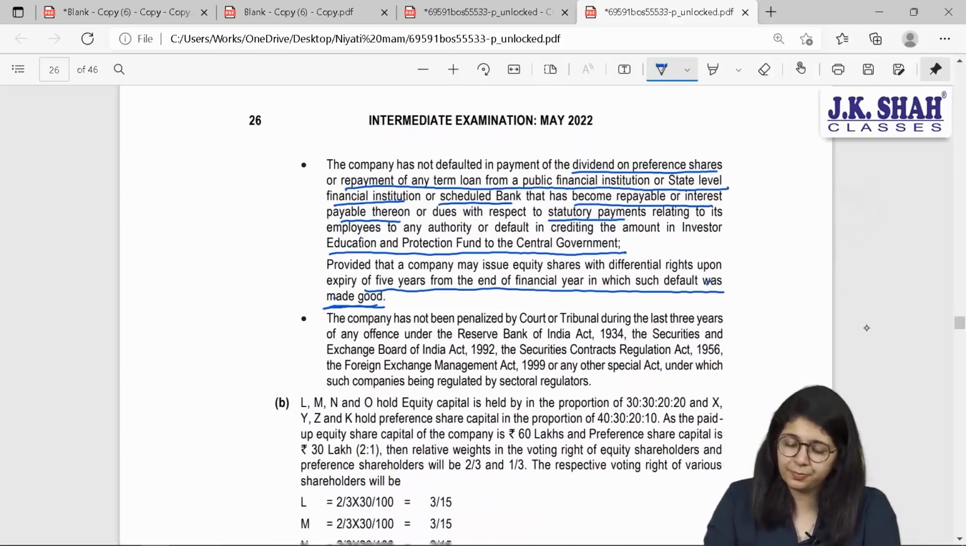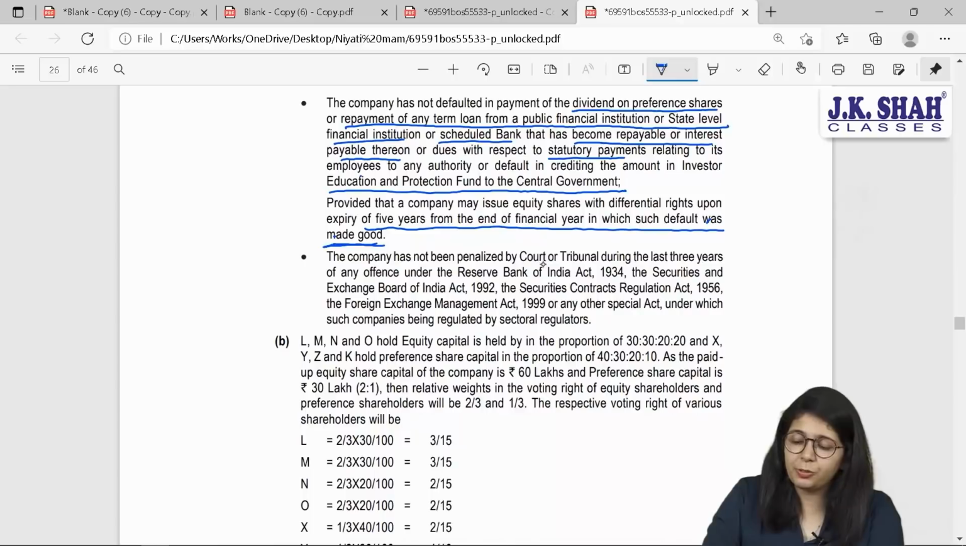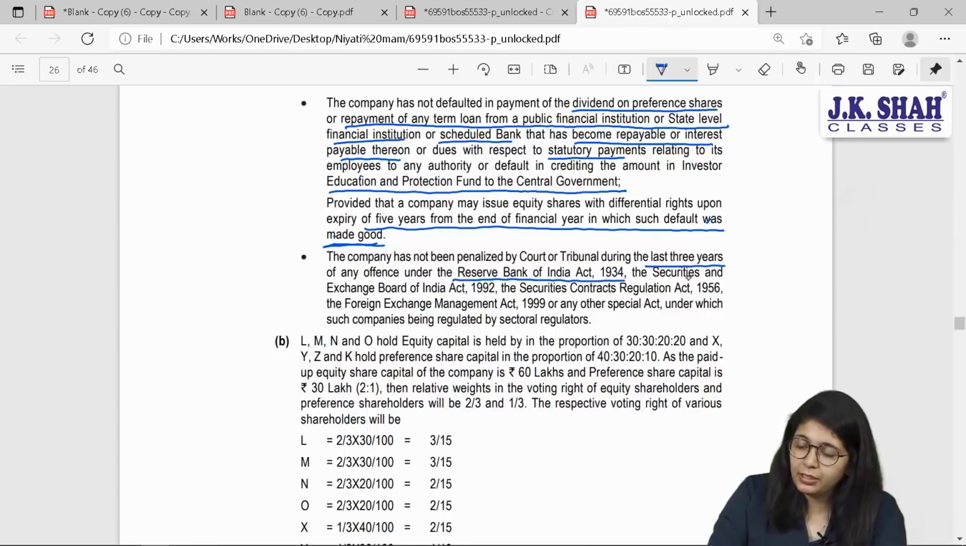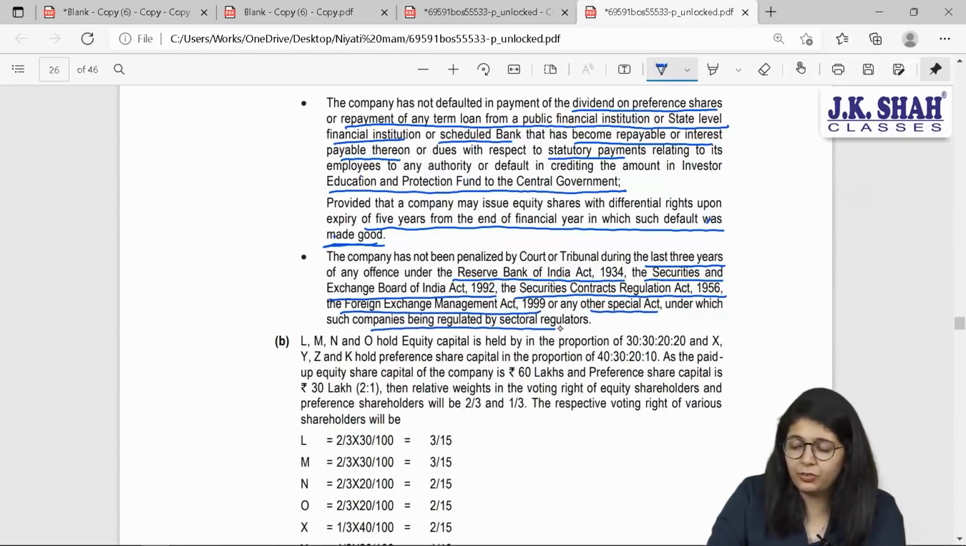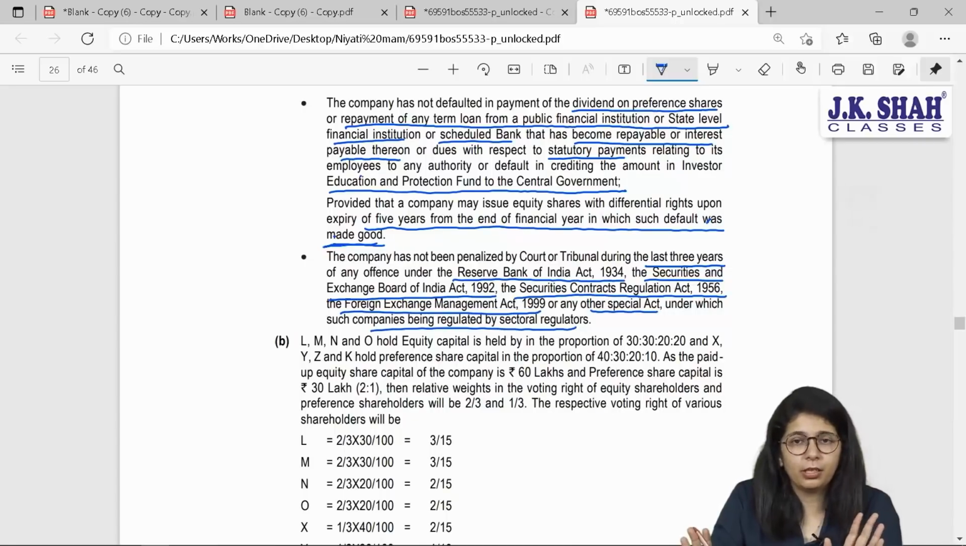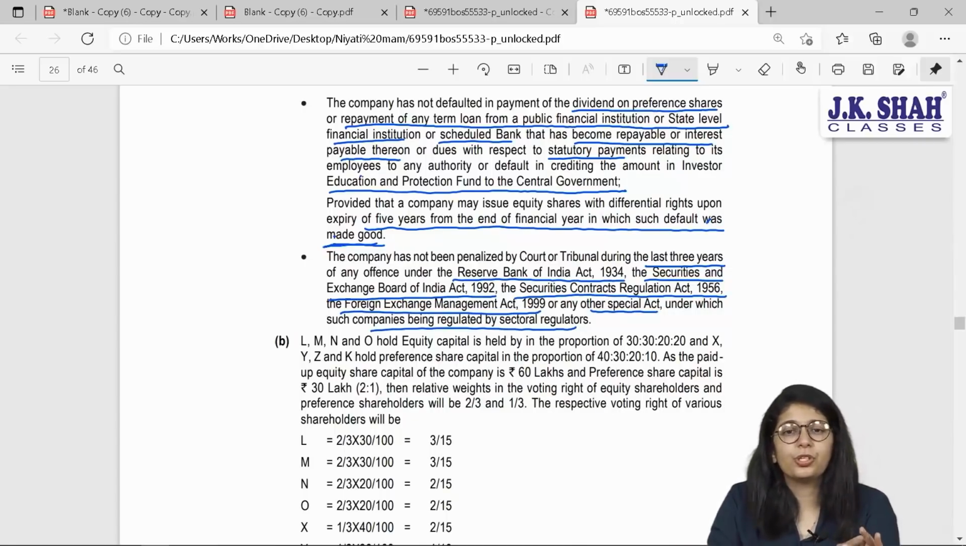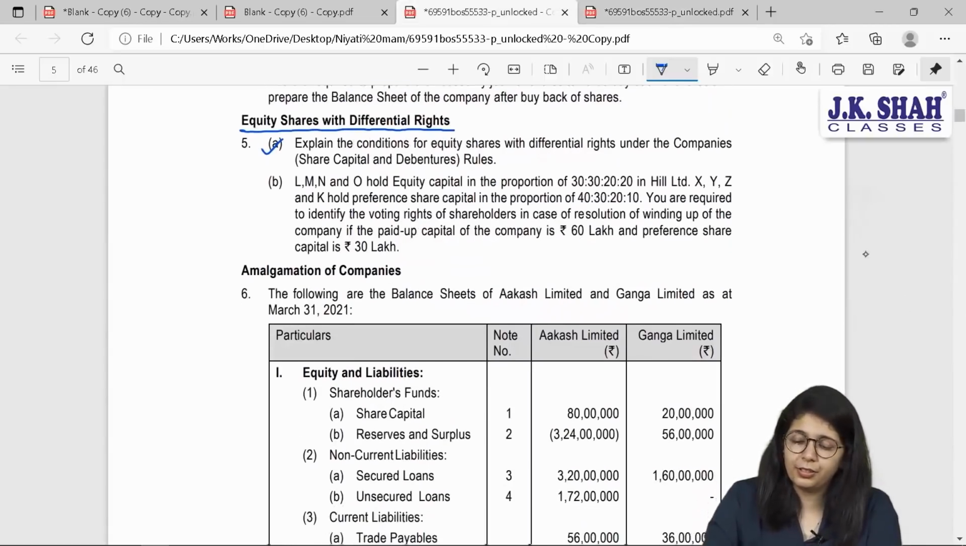Okay, next. Company has not been penalized by court or tribunal during at least the last 3 years for any offence under the RBI Act, the SEBI Act, the Securities Contracts Regulation Act, SCRA, FEMA, or any other special act under which such companies are being regulated. Basically, there should be no bad points in the company. Only then can you issue shares with differential voting rights. Now, this was your theory.